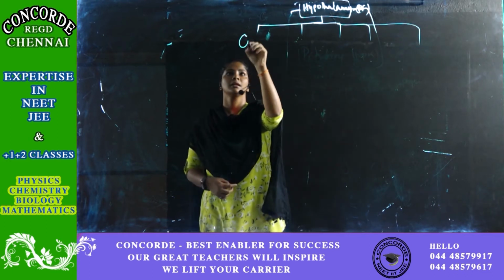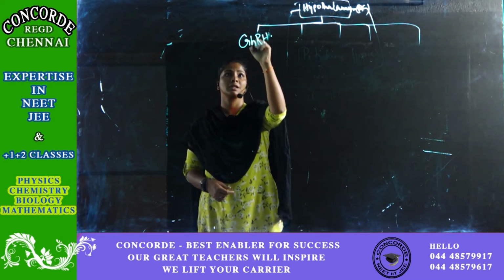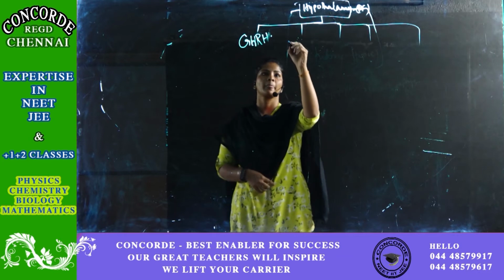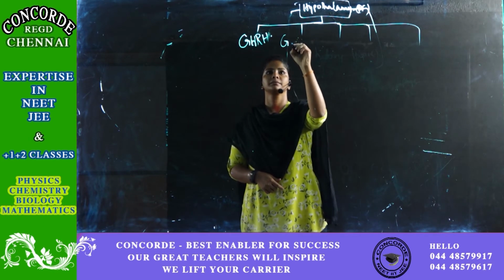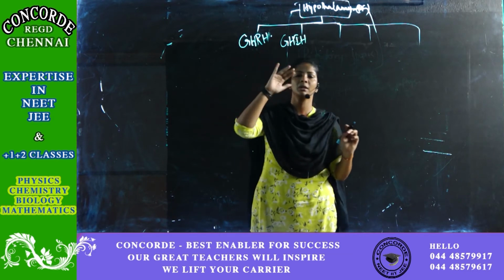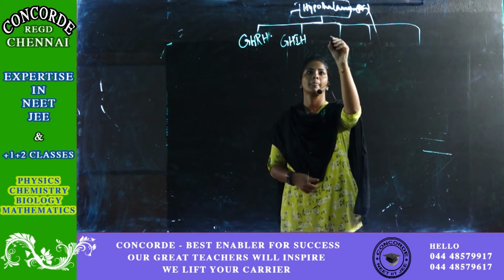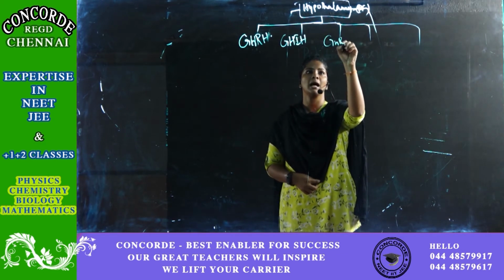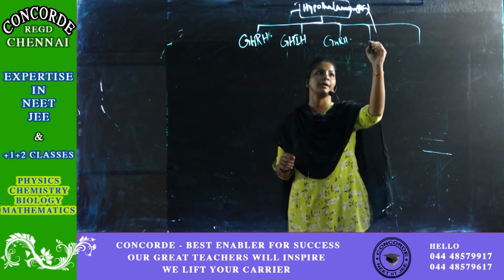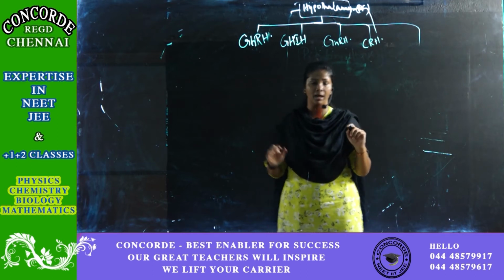Now what are the hormones secreted by the hypothalamus? One is GHRH, growth hormone releasing hormone. Then GHIH, growth hormone inhibiting hormone. Then GnRH, gonadotropin releasing hormone. CRH, corticotropin releasing hormone.